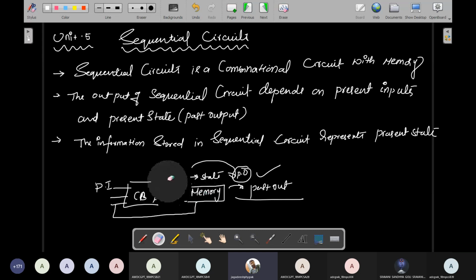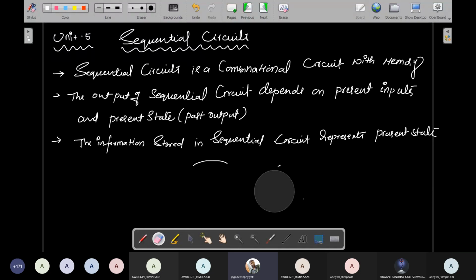Why? Because the present output is stored in this memory device, and the memory device acts as the present state, which is connected by feedback. Therefore the present state of the memory and the present inputs will decide the next output of the sequential circuit.